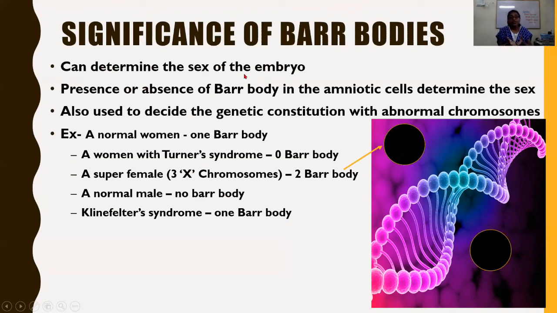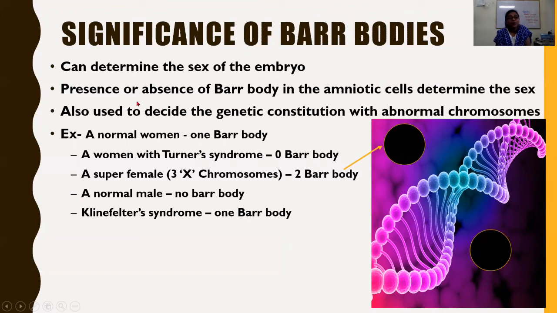How? Just as we have discussed, in a female there are two X chromosomes. One remains active, one remains inactivated. The inactivated one looks like a dark spot when we see under the electron microscope, because the morphology of the chromosomes is already studied in the Human Genome Project. Autosomes look similar, but one pair, the sex chromosomes, are dissimilar from the other autosomes. Even the two X chromosomes are similar, whereas X and Y chromosomes are dissimilar.